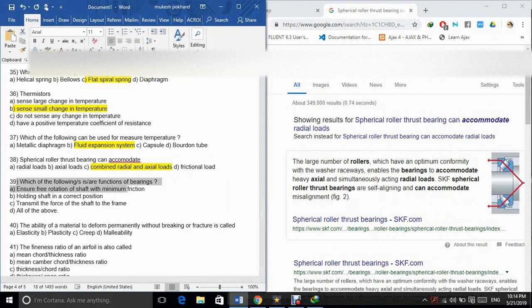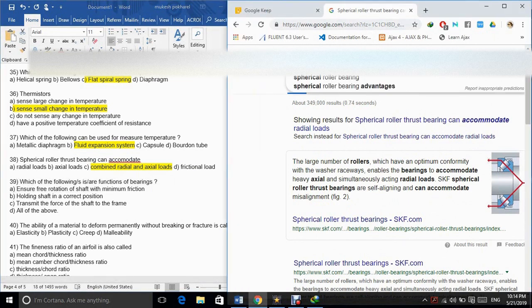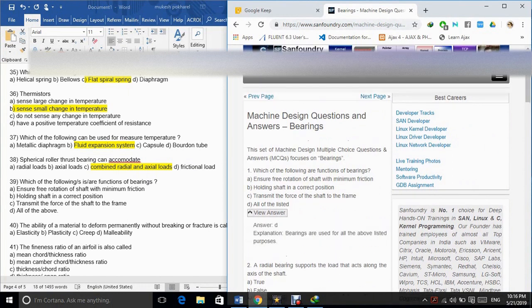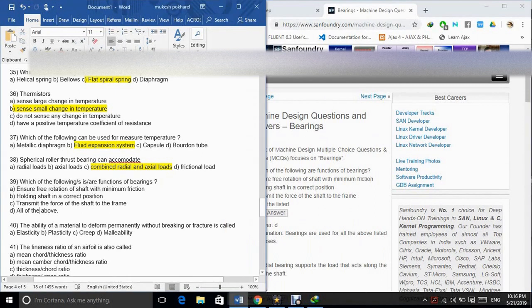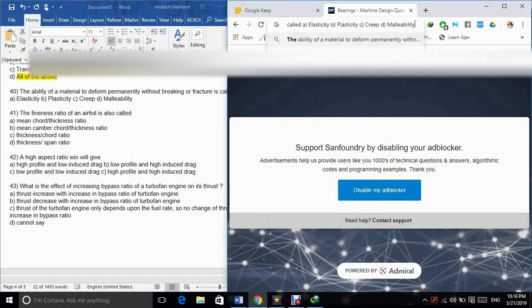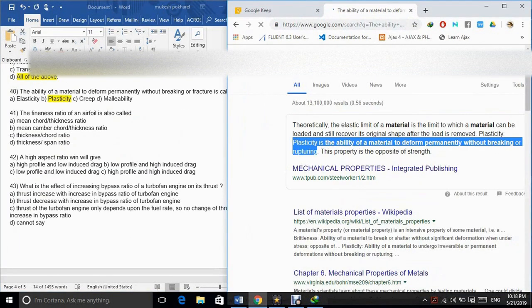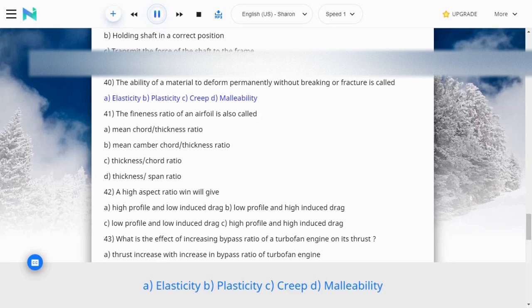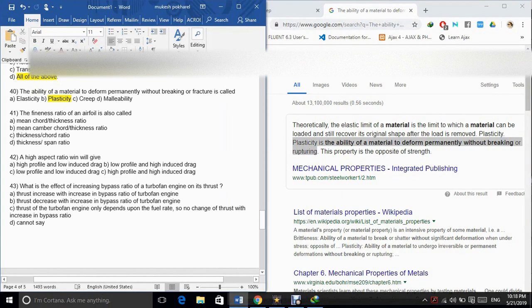39. Which of the following are functions of bearings? A. Ensure free rotation of shaft with minimum friction. B. Holding shaft in a correct position. C. Transmit the force of the shaft to the frame. D. All of the above. The correct answer is option D. 40. The ability of a material to deform permanently without breaking or fracture is called A. Elasticity. B. Plasticity. C. Creep. D. Malleability. The correct answer is option B.